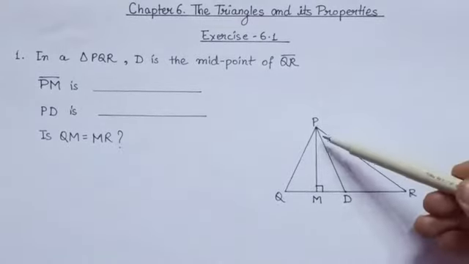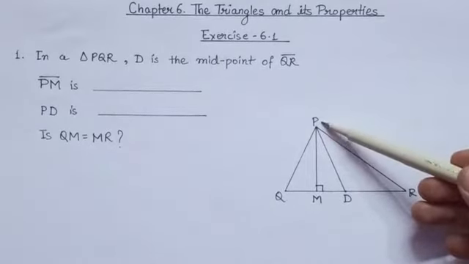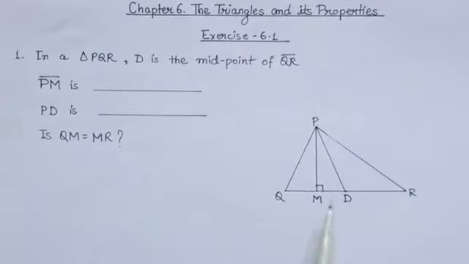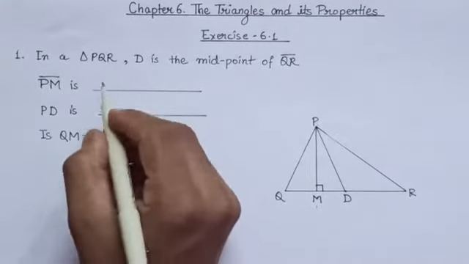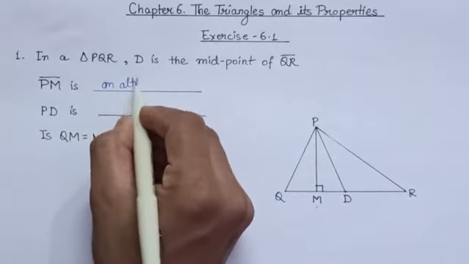Here you can see that the line segment PM starts from a vertex P and meets the side opposite to this vertex, that is QR, at right angle at the point M. Hence we can say PM is an altitude. So PM is an altitude.